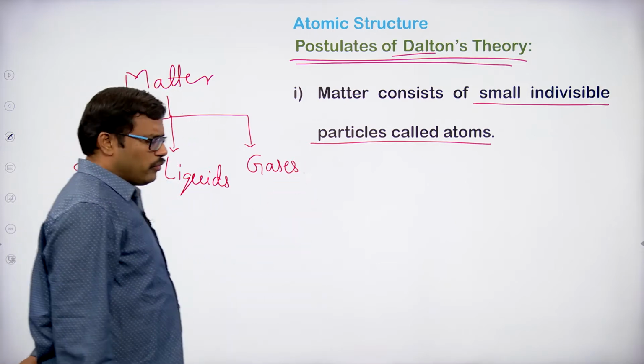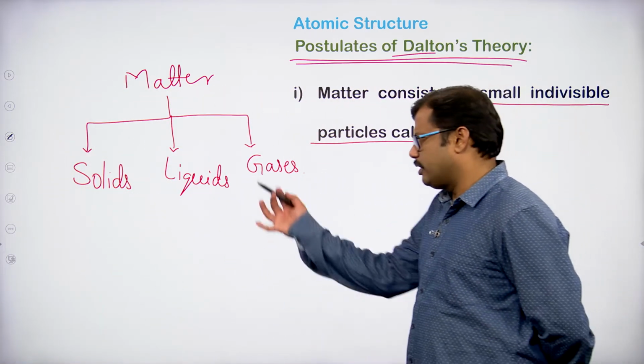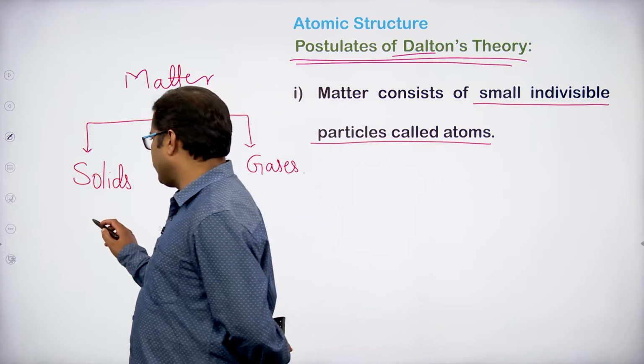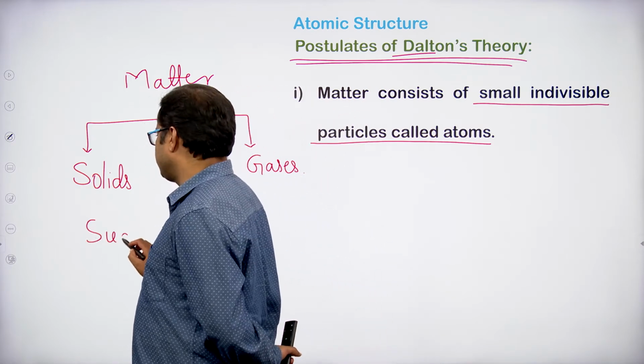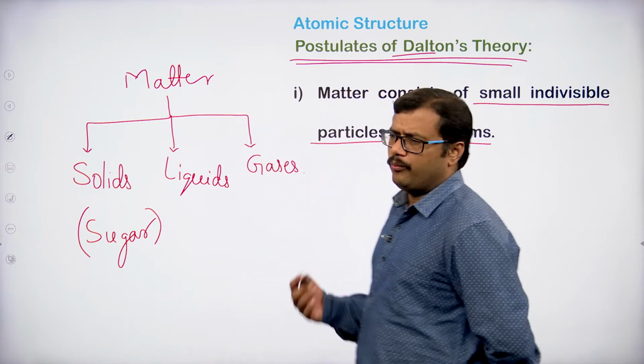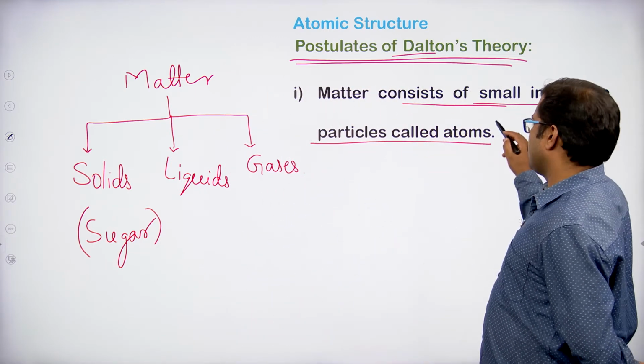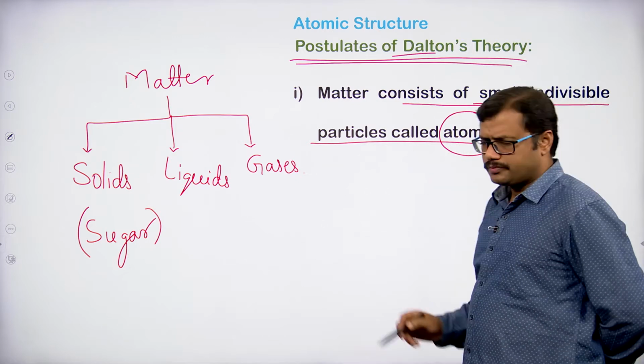When you look at matter as a solid, a liquid or a gas, for example, in the case of solid, take some sugar crystals. Okay. So, he says that matter consists of very small indivisible particles called atoms.